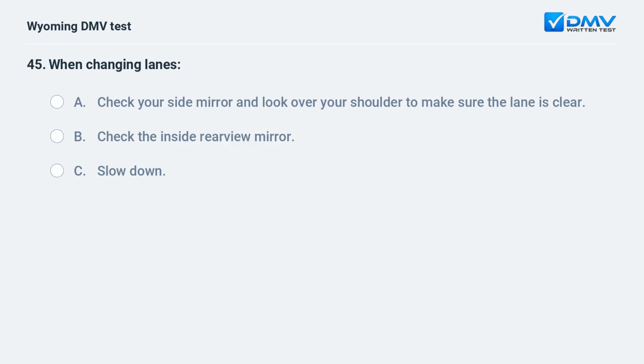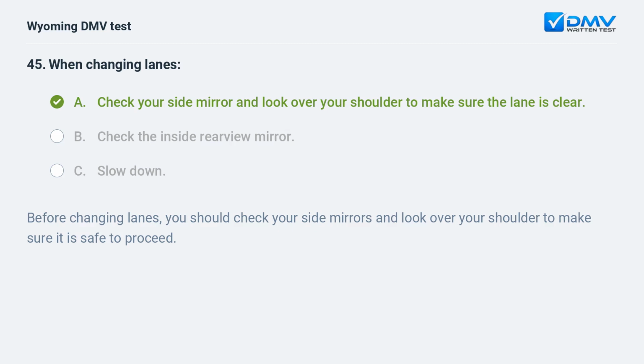When changing lanes, A. Check your side mirror and look over your shoulder to make sure the lane is clear. B. Check the inside rearview mirror. C. Slow down. Before changing lanes, you should check your side mirrors and look over your shoulder to make sure it is safe to proceed.